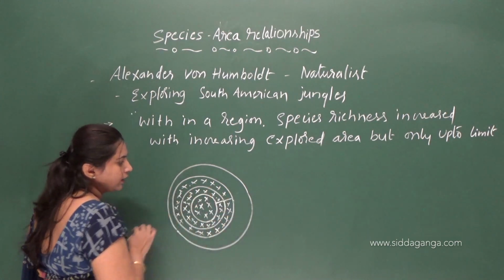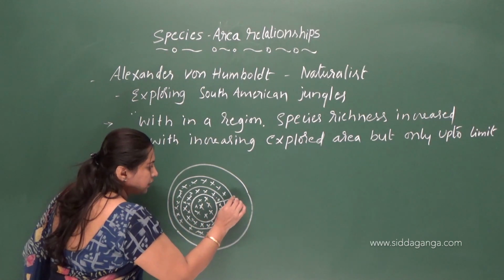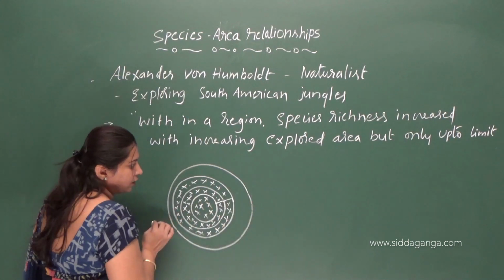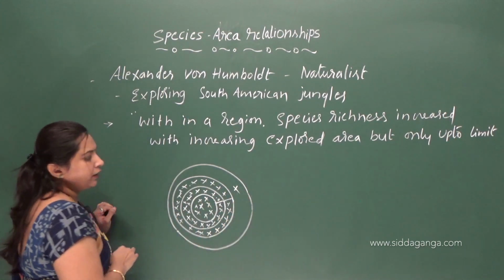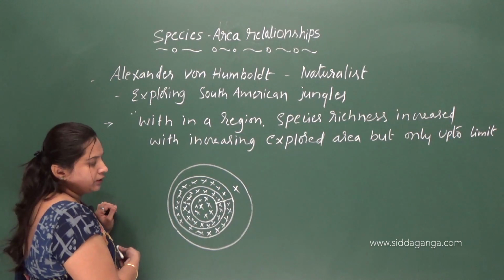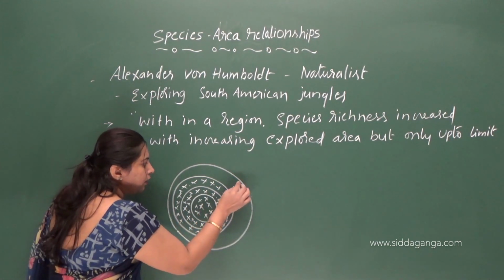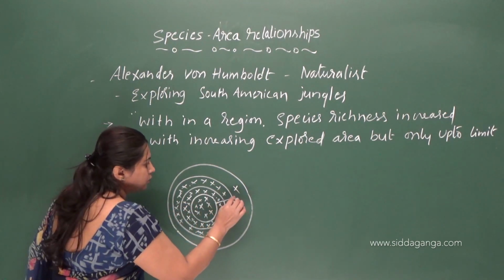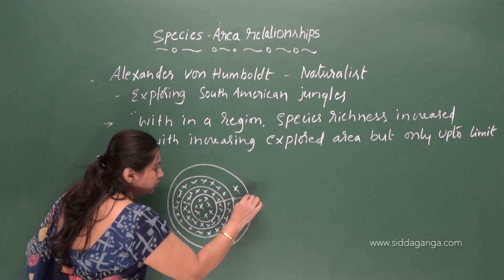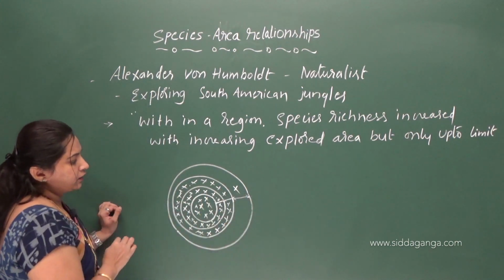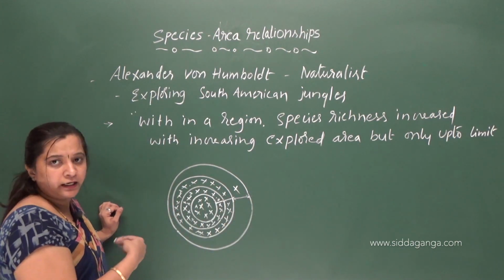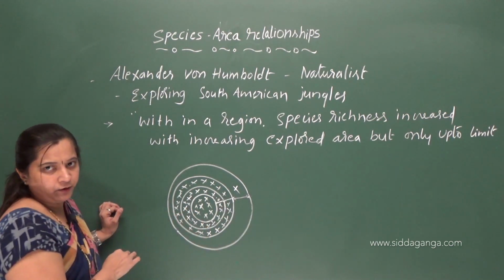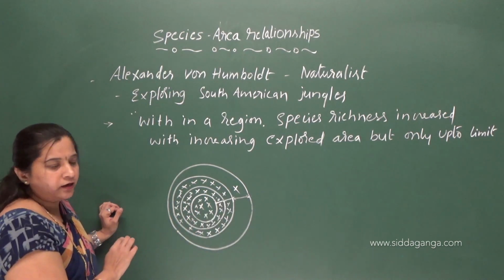So if this is our limit, then beyond this limit, even though the area increases further, there will not be much change in the number of species. Okay, so further there will not be an increase in the number of species here. So further there will be no change, no increase or a very little increase in the number of species. Okay, so it becomes more or less steady here.